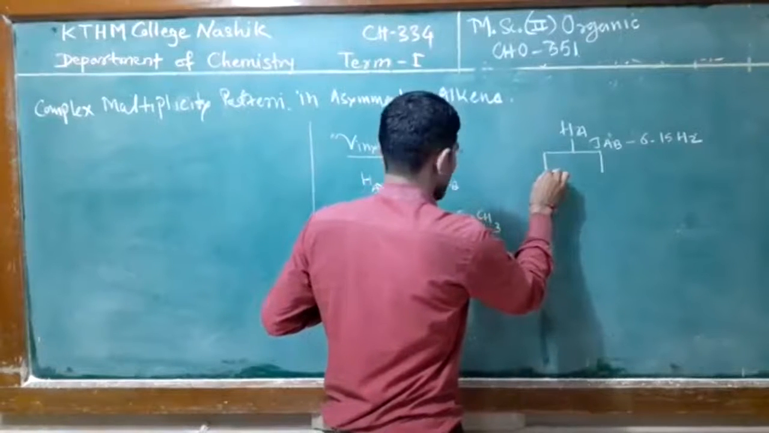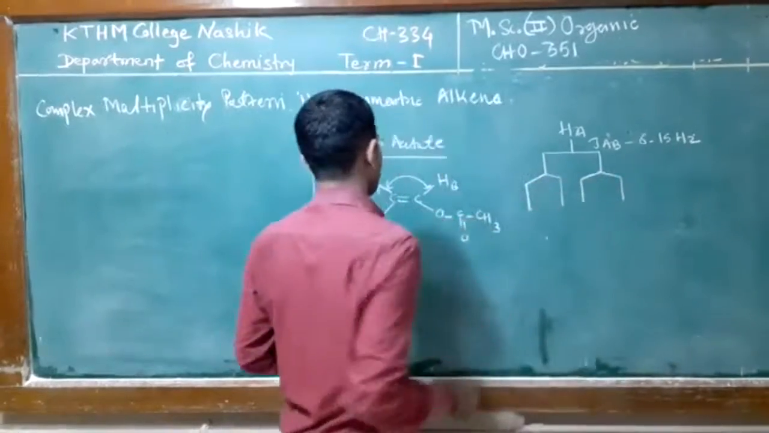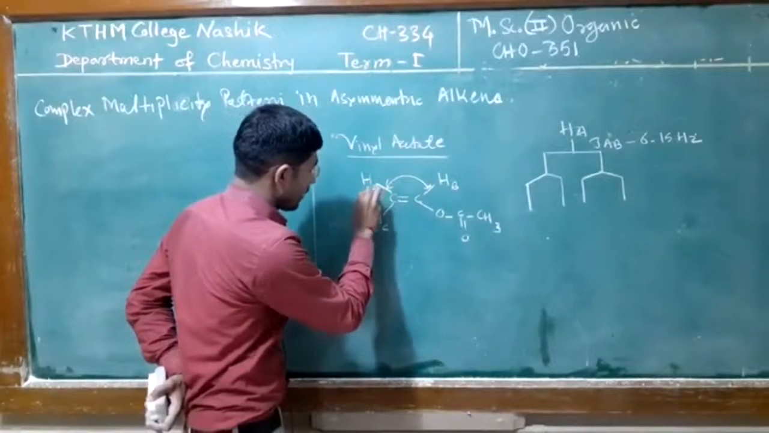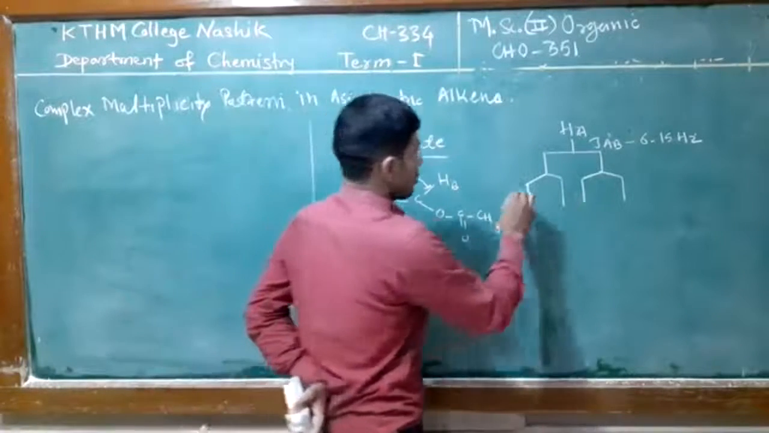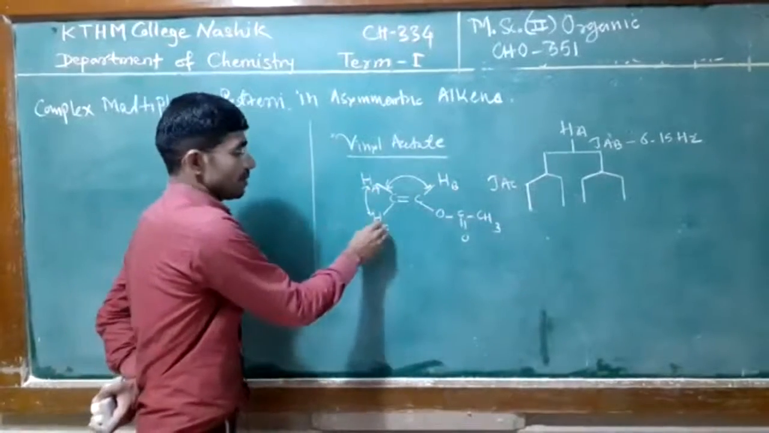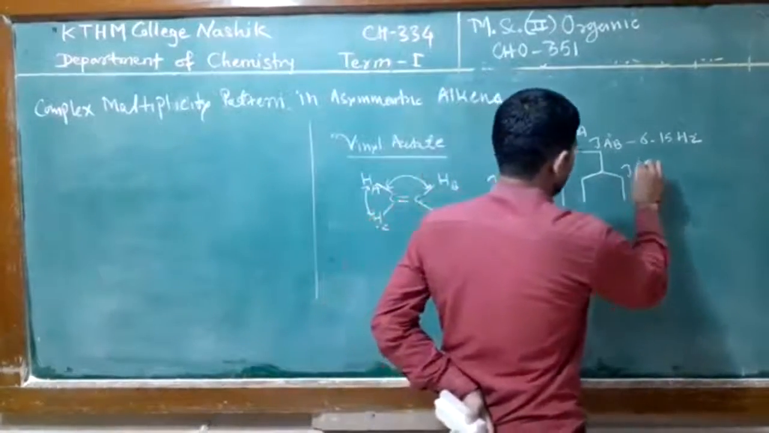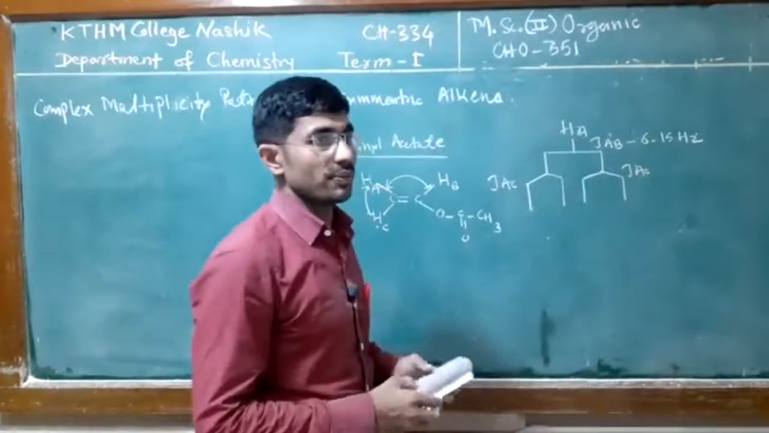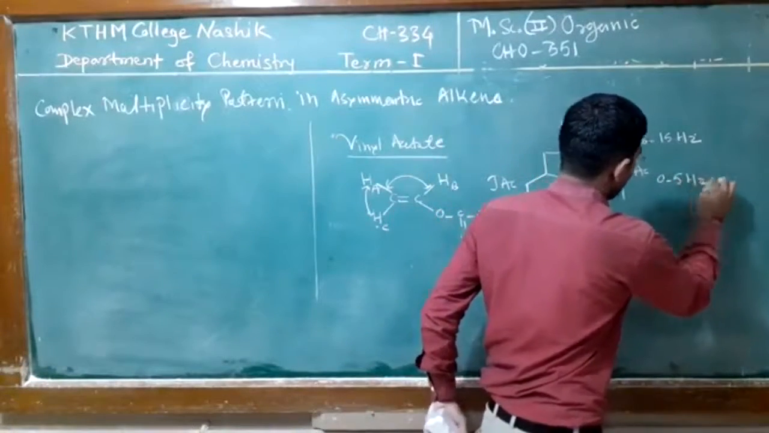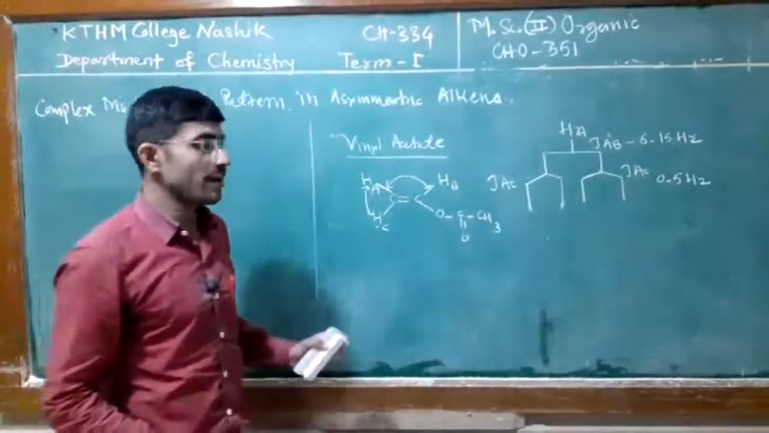Also next is each doublet further split into doublets. So this HA is further coupled with proton C. So JAC means here, which coupling do we call this? Geminal coupling. In alkenes, geminal coupling is observed in the range of 0 to 5 hertz. So we get the signal doublet of doublet. This splitting pattern is the doublet of doublet.